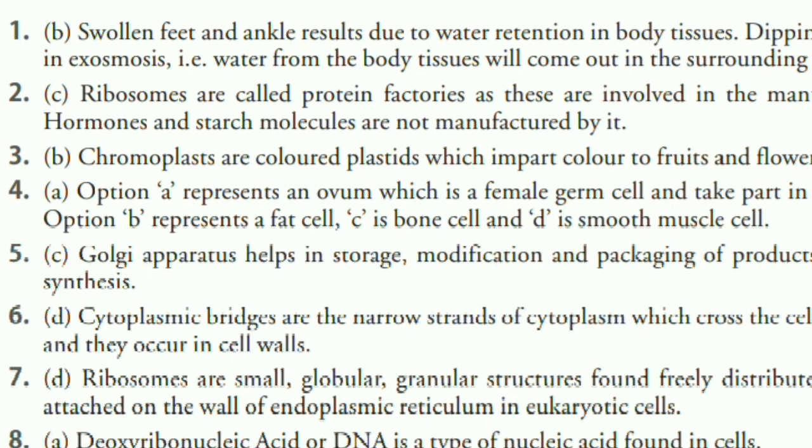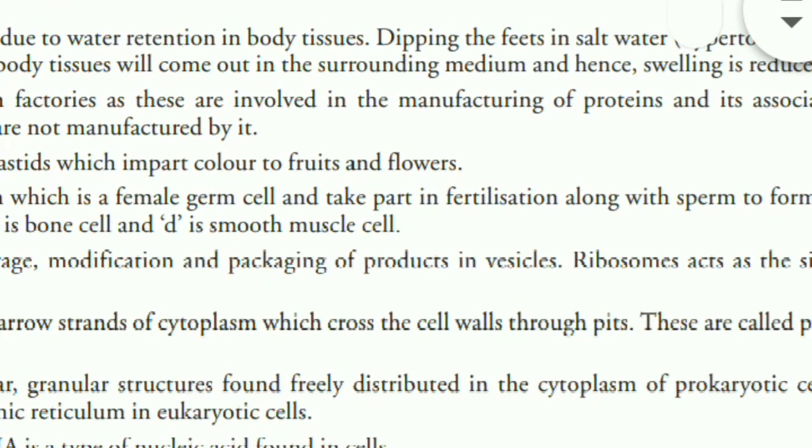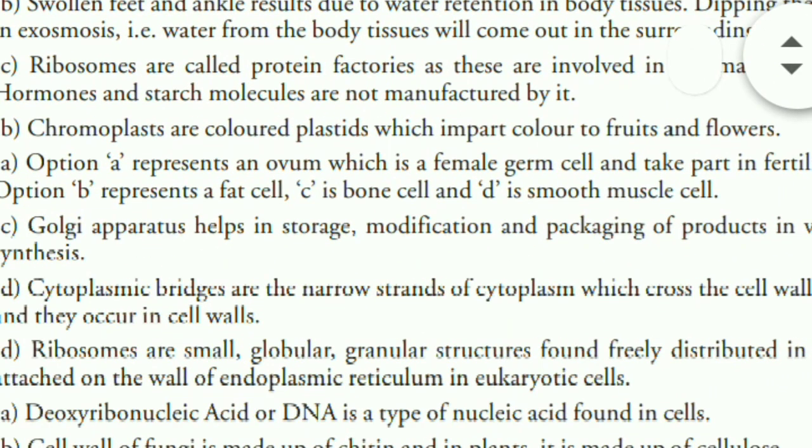Question number 9 was cell wall of fungi is made up of chitin, and in plants it is made up of cellulose. And last question, vacuoles maintain water balance in animal cells, and in plant cells they provide turgidity and rigidity. And we chose the option, that is vacuoles are small size in animal cells and large size in plant cells. So this is the solution to the questions which we had discussed above.